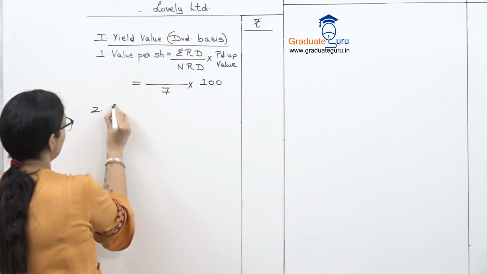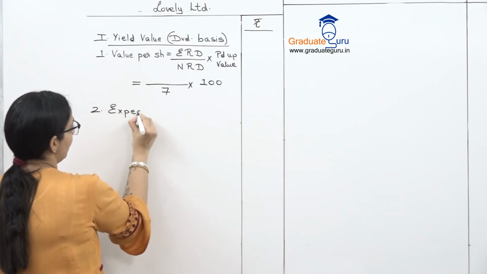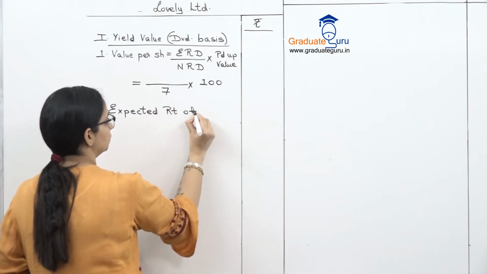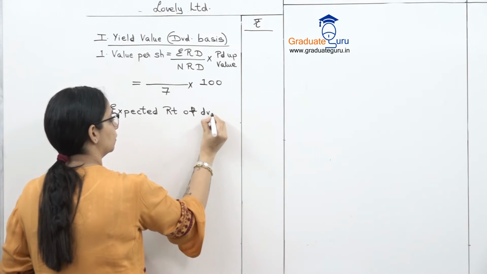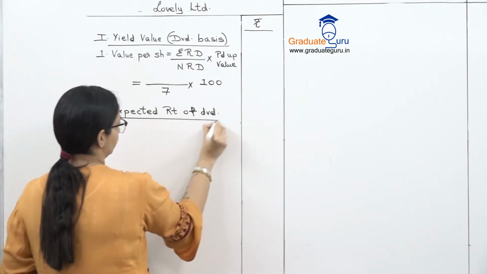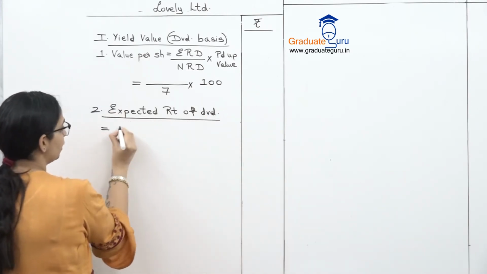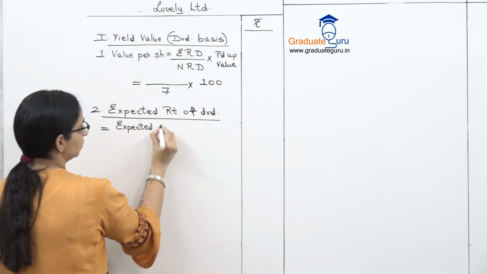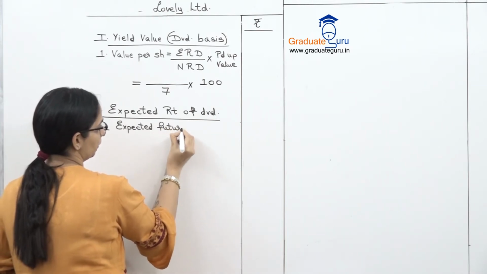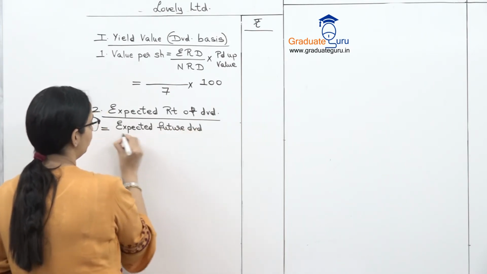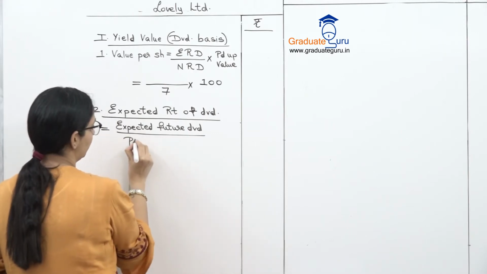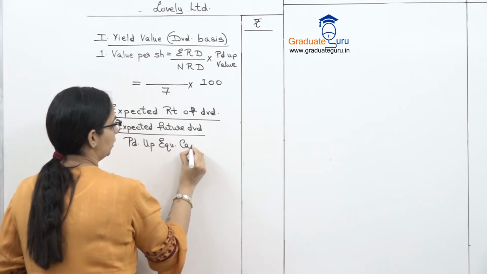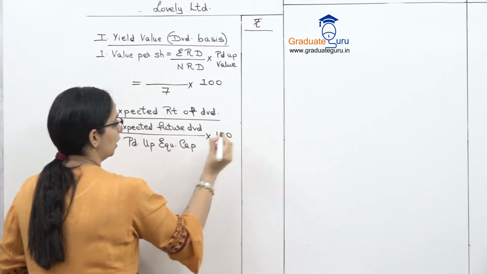When we get this expected rate of dividend, we'll be able to get the value. So that will be our next step. Expected rate of dividend. Now your expected rate of dividend is expected future dividends upon paid up value, that is paid up equity capital, into 100.